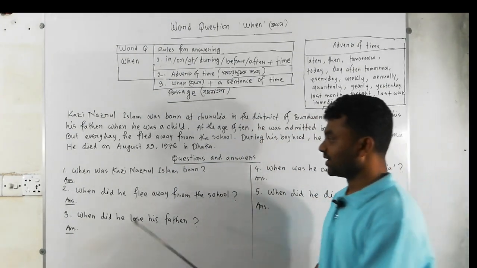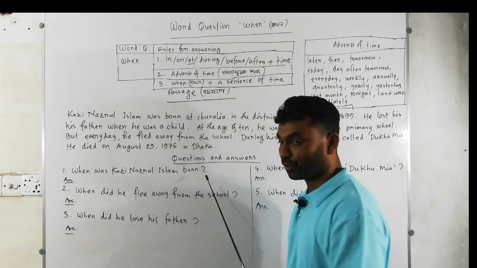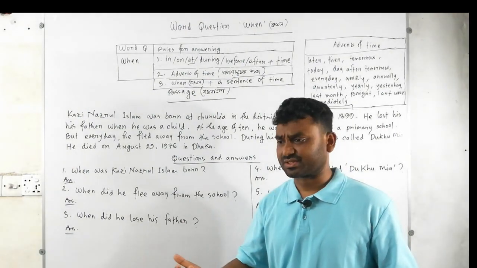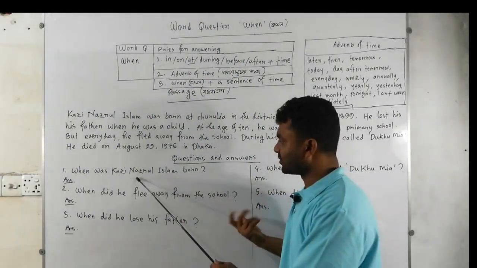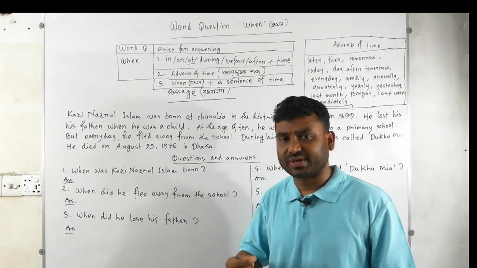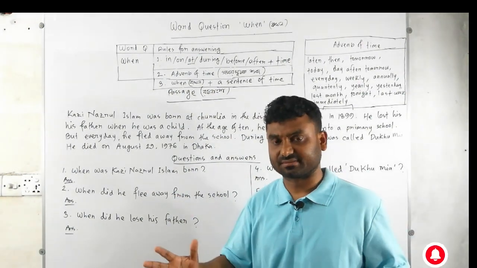It is not needed to translate these questions. Just follow the technique of how to answer these questions without translating.